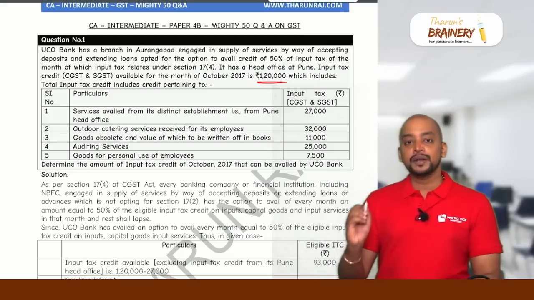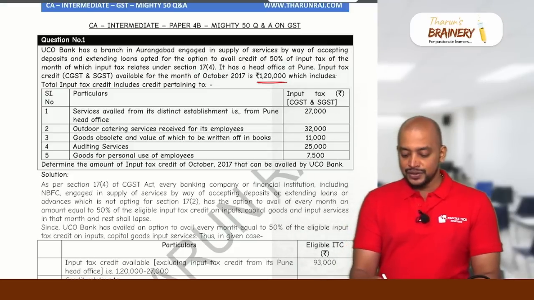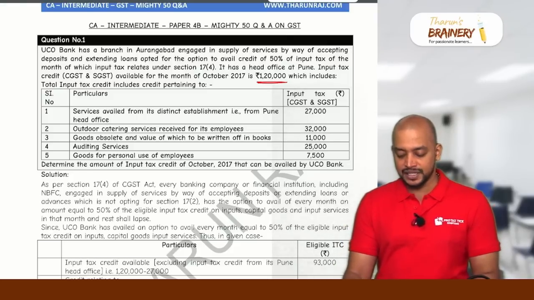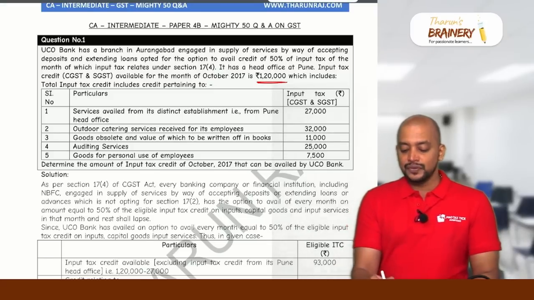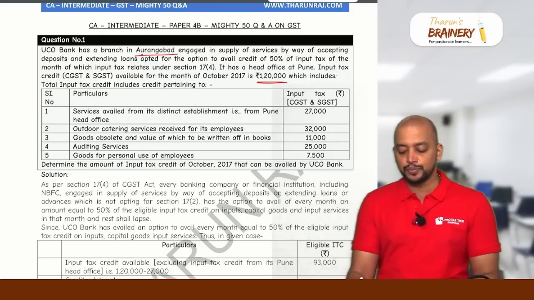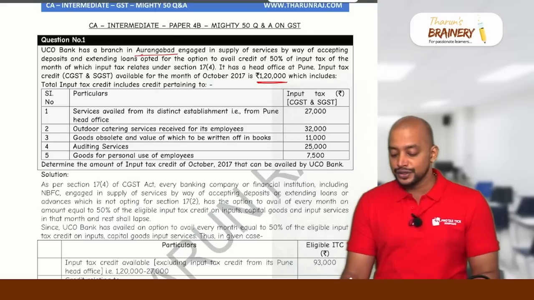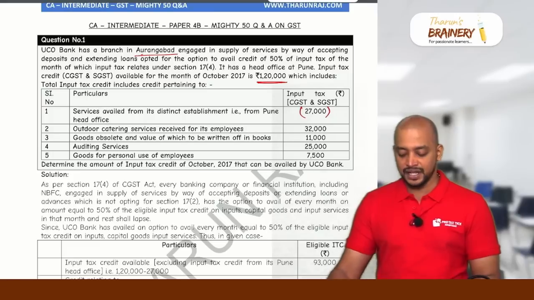From this 1,20,000, you see the service availed from a distinct person, that is from the Pune head office, we can take full ITC. This branch is located in Aurangabad, and the distinct person is the Pune head office, 27,000. This 27,000 they can take full ITC on. But first you eliminate this 27,000 from 1,20,000.